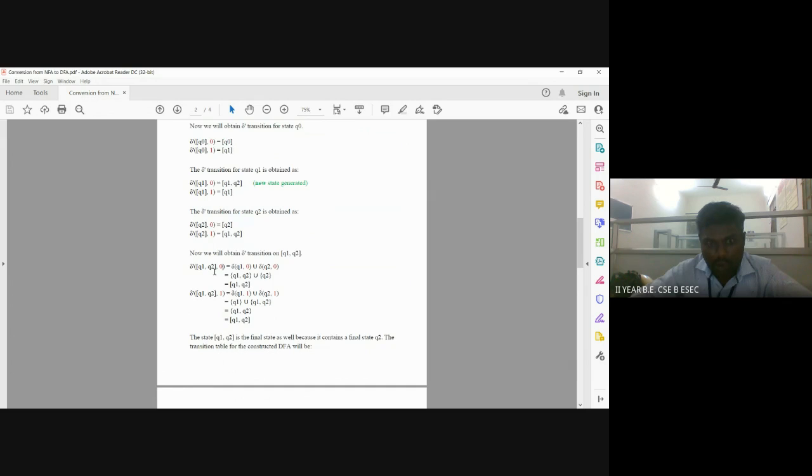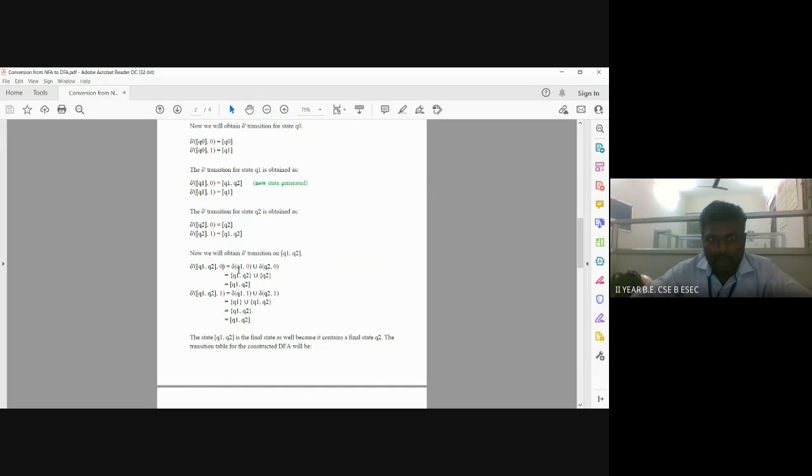We have to split the transitions: delta of Q1 comma 0 and delta of Q2 comma 0. We separate the transitions and apply 0 separately, then take the union. After reading the input symbol from each particular state, we see where the transition goes.